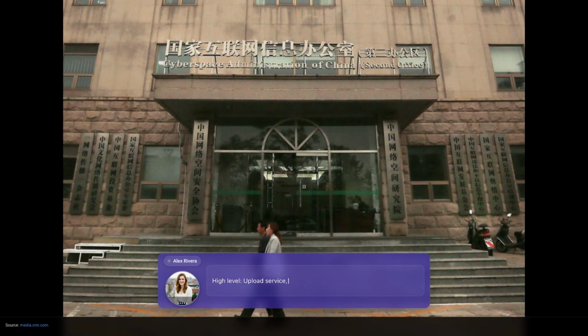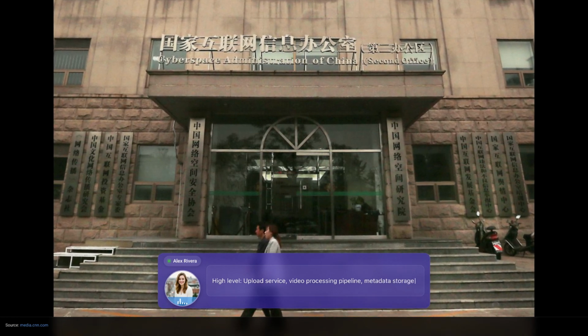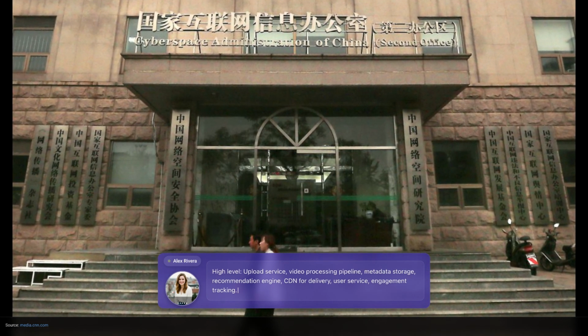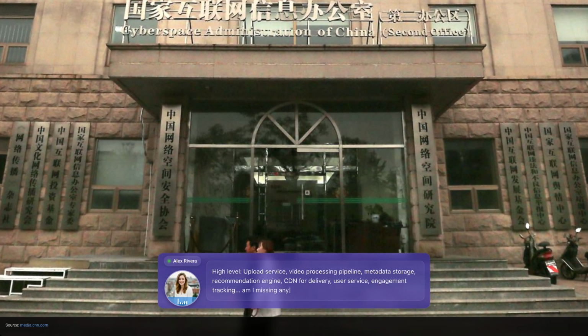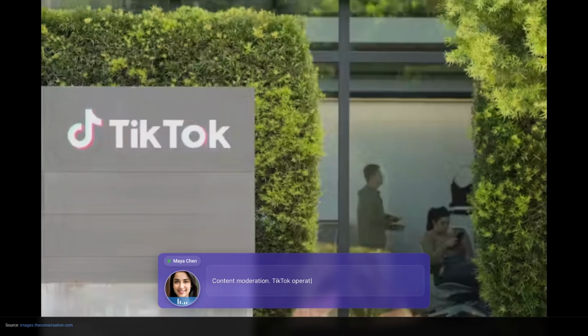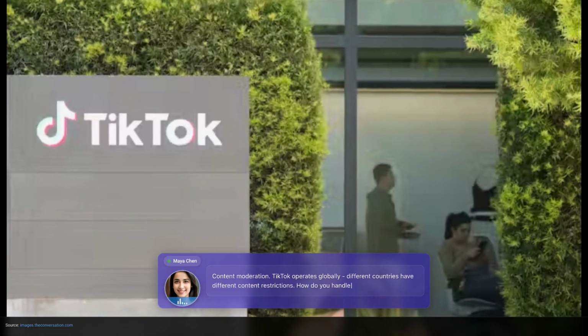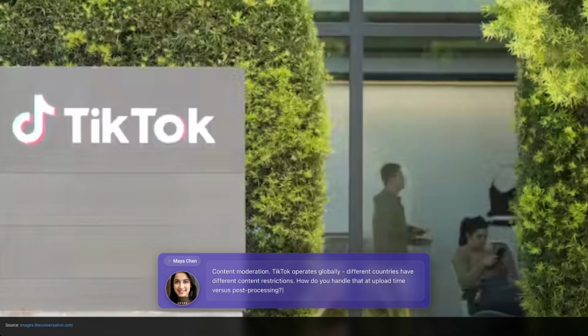High-level, upload service, video processing pipeline, metadata storage, recommendation engine, CDN for delivery, user service, engagement tracking. Am I missing anything critical? Content moderation. TikTok operates globally. Different countries have different content restrictions. How do you handle that at upload time versus post-processing?